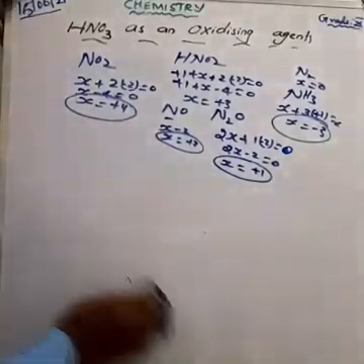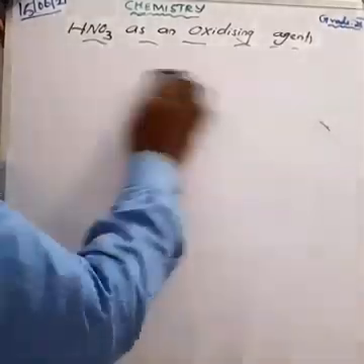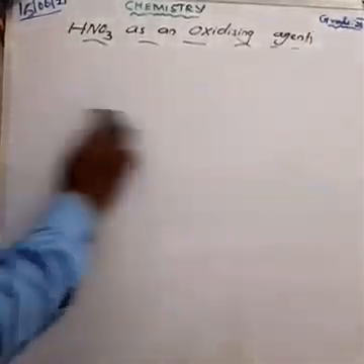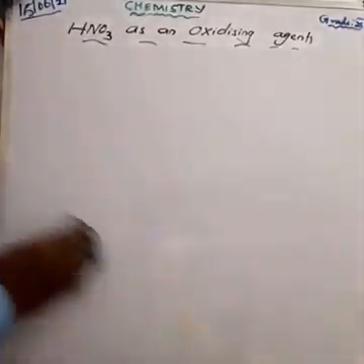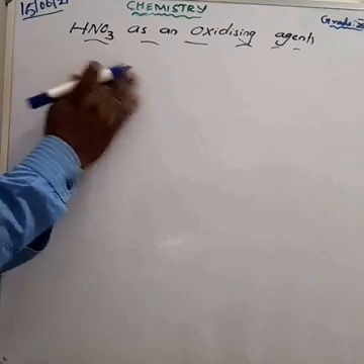Next one, we can discuss some of the reactions. I think that is page number 64. Some of the reactions I will explain on the next class, that is the primary reactions, secondary reactions, tertiary reactions, and the examples and uses we can discuss in the next class. But in this class you have to find out how some of the compounds can be prepared. Already we discussed that one.